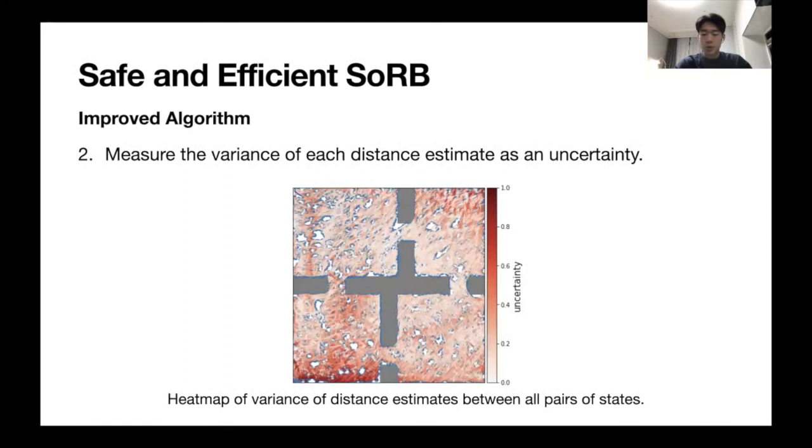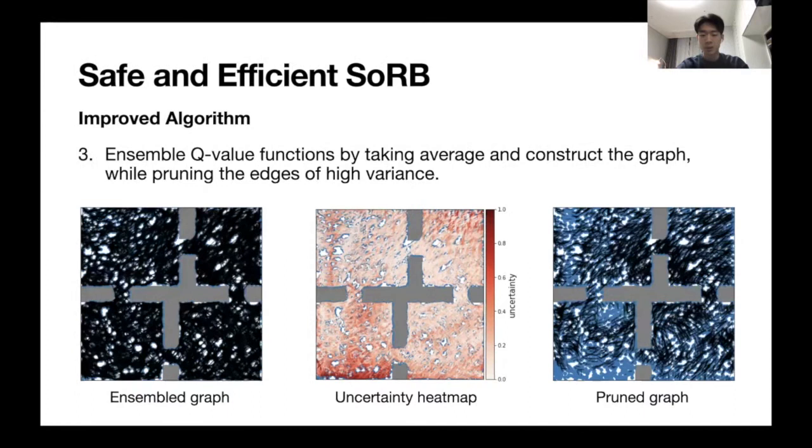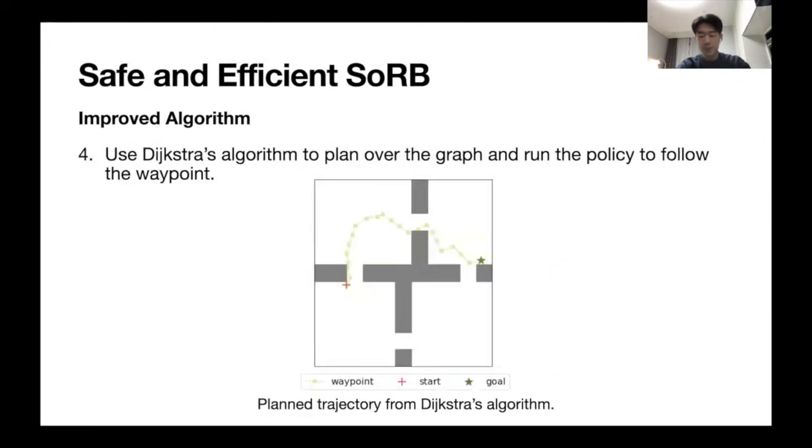Here is the uncertainty measured from the three different Q functions. We visualize it as a heat map where a red edge has high variance and a white edge has low variance. Please note that the variance is normalized to range from 0 to 1. The left figure represents the ensembled graph from multiple Q functions, and the right figure represents the pruned graph based on the uncertainty, which is shown in the middle. On the pruned graph, if the goal state is given, it runs Dijkstra's algorithm to plan, as shown in this figure.